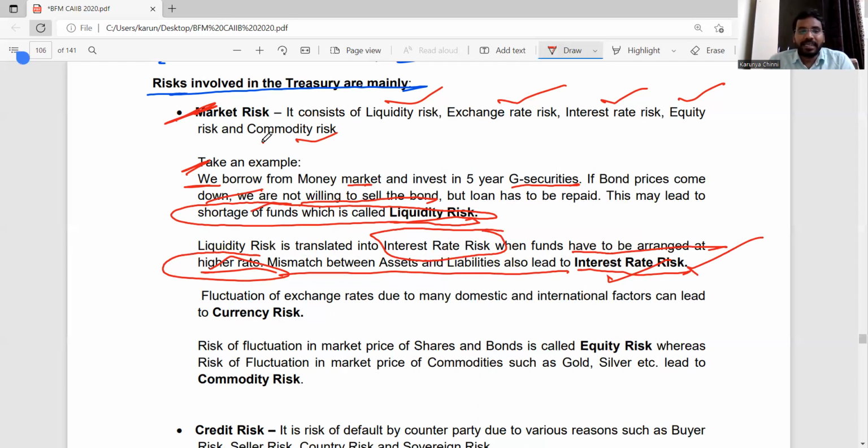So the first one, liquidity risk, is done, and interest rate risk is done. Now we'll see currency risk. So what is currency risk? Currency risk depends upon other countries. Maybe some domestic or international factors will lead to currency risk.